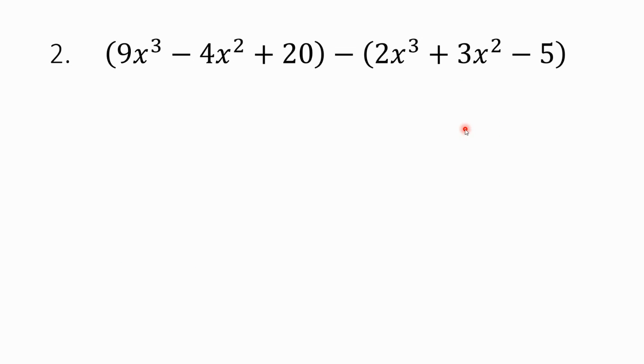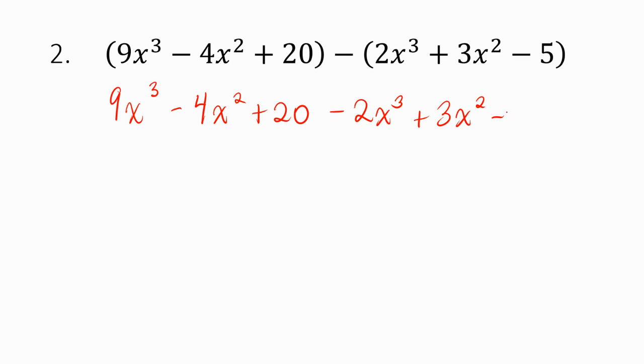My favorite no for number 2. So I saw somebody do the same thing. They took the parentheses off as their first step, so they just copied it down the same way. 9x cubed minus 4x squared plus 20 minus 2x cubed plus 3x squared minus 5. Then they went ahead and combined like terms, so 9x cubed minus 2x cubed is 7x cubed. Minus 4x squared plus 3x squared is negative 1x squared, so negative x squared. And positive 20 minus 5 is 15, so plus 15.